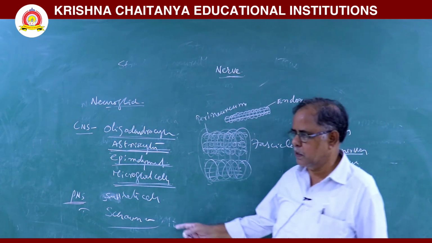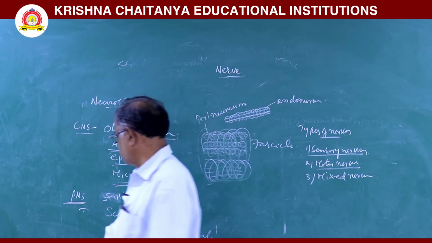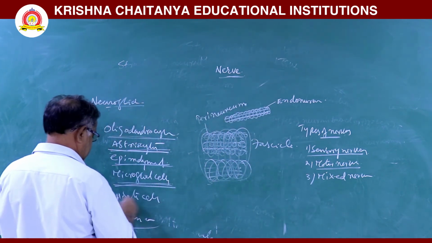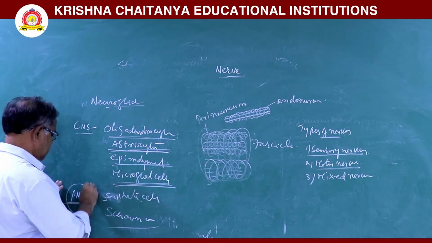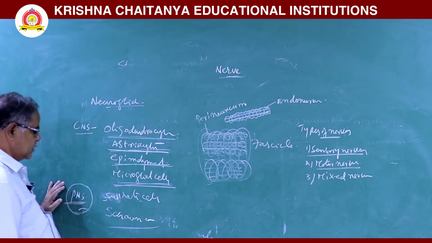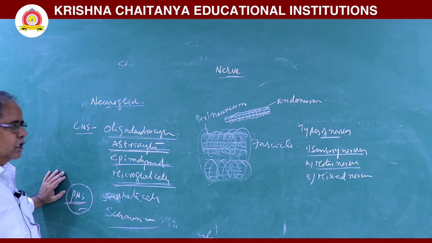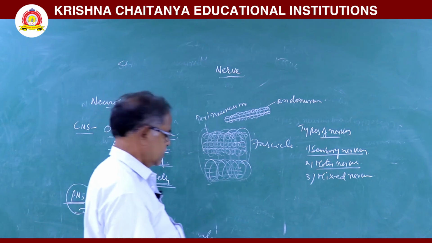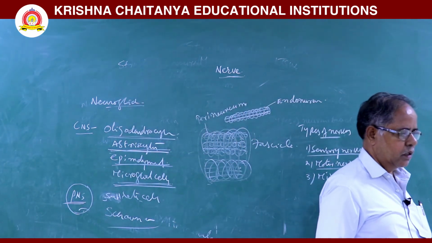From the Schwann cells, neurilemma is formed. These two, satellite cells and Schwann cells, are present in the peripheral nervous system. Satellite cells are around the cell bodies. Next, Schwann cells form the neurilemma of the neuron.